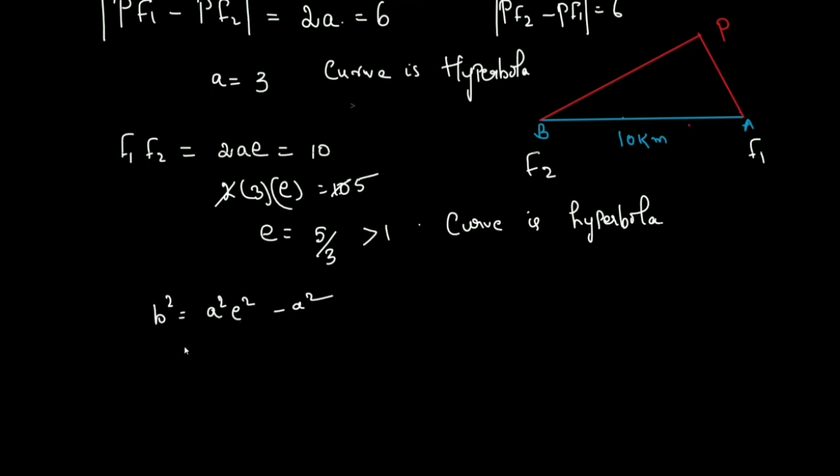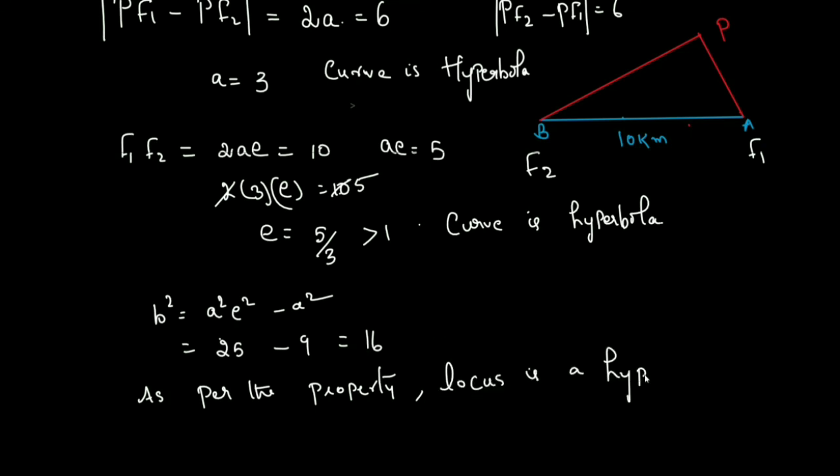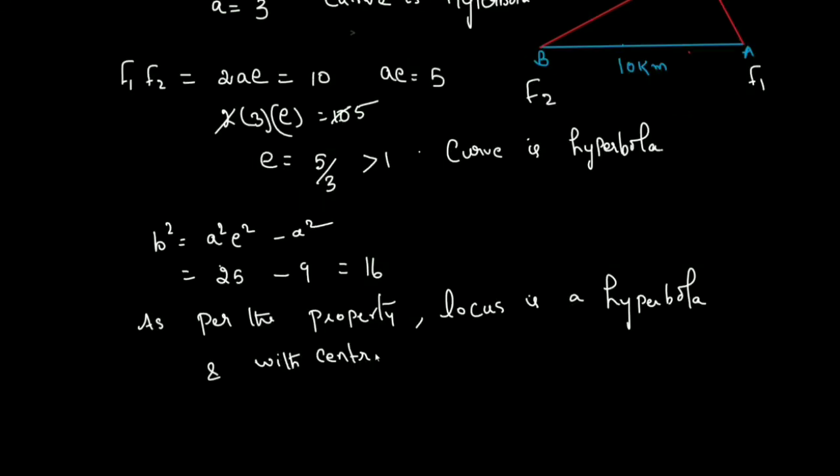We got ae is equal to 5. So substitute that 5 here. A square e square is 25, minus a square. A is 3, so a square is 9. So we get 16. As per the property, the locus is a hyperbola with the center at 0, 0.